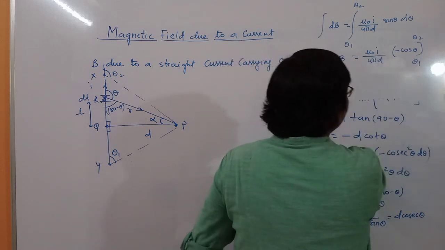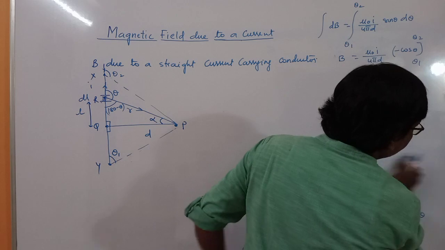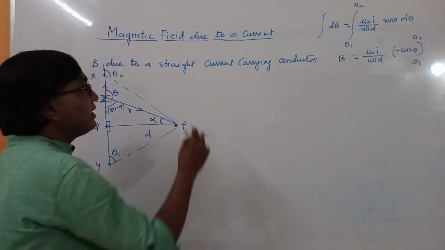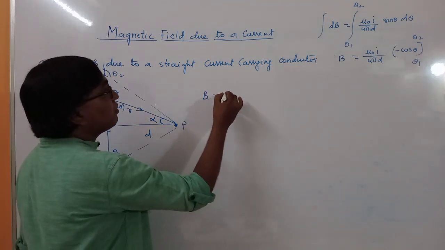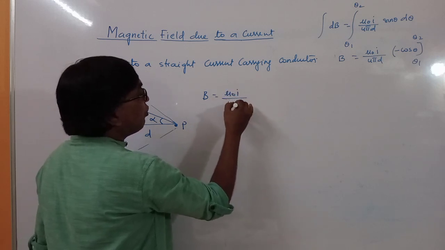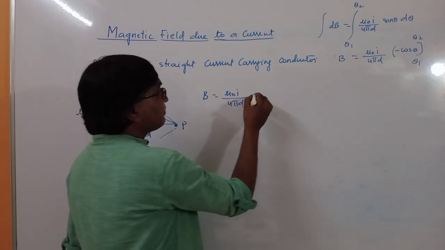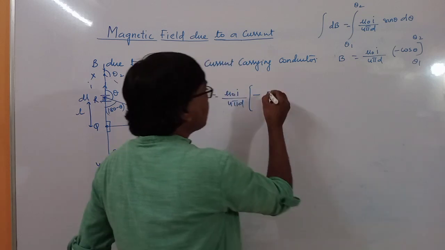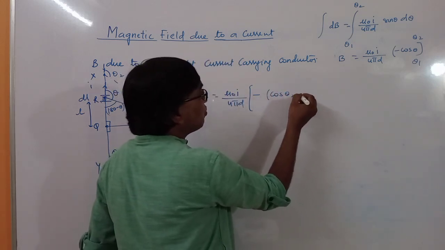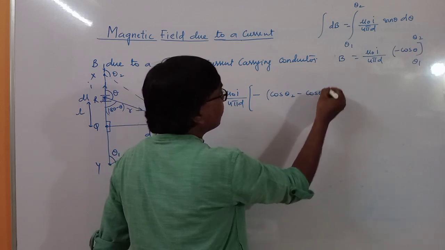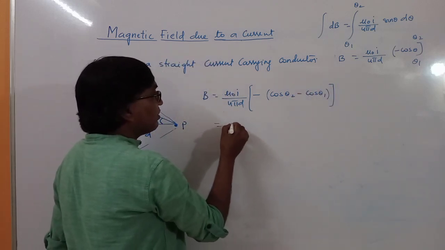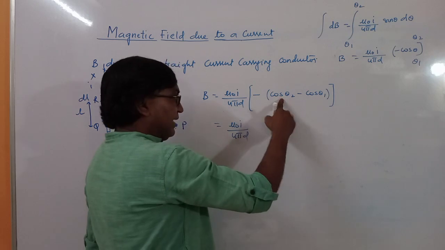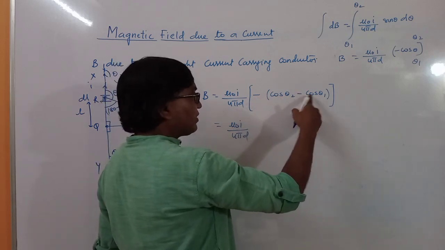So now from here we will get the value of the magnetic field. Magnetic field B is equal to mu naught I by 4 pi D times minus cos theta, that is upper limit cos theta 2 minus cos theta 1. So this comes out to be mu naught I by 4 pi D times minus cos theta 2 plus cos theta 1.